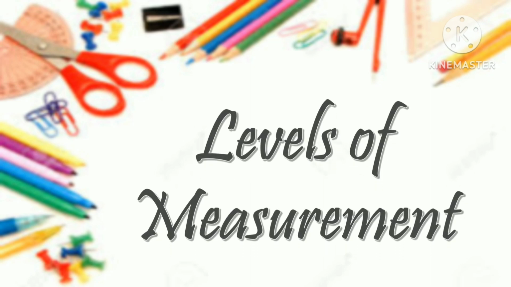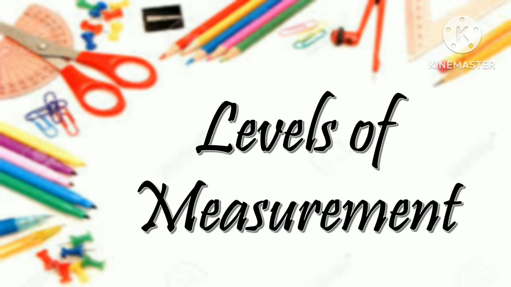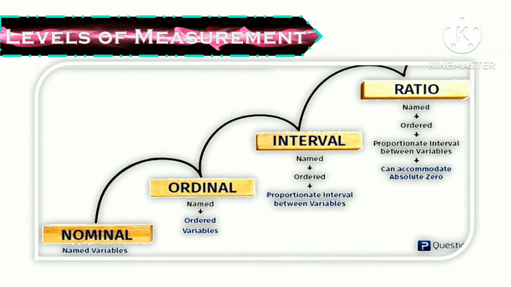Now for today's video, we will talk about the levels of measurement. Generally, there are four levels of measurement in mathematics. They are nominal, ordinal, interval, and ratio level. Just a quick overview of these four levels: nominal and ordinal level are categorical, while interval and ratio level are numerical.